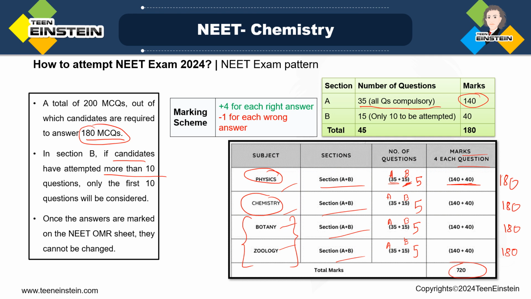Only the first 10 questions will be considered if by mistake you have answered more than 10 questions, and that is for section B. Once the answers are marked on the NEET OMR sheet, that is the answer sheet, you cannot change it. Okay, so that is very important. We will also discuss separately how to fill the OMR sheet properly. If you have any doubts, it will be completely clear. Fine. So this is the NEET exam pattern for each of these 4 subjects: physics, chemistry, botany and zoology.